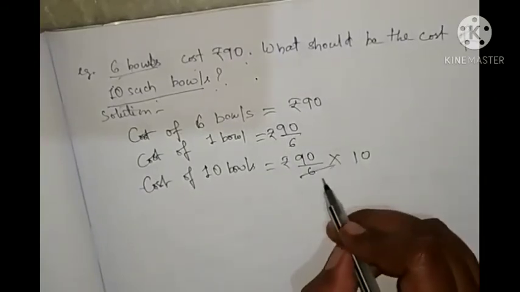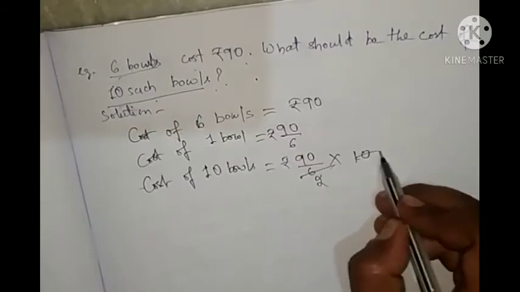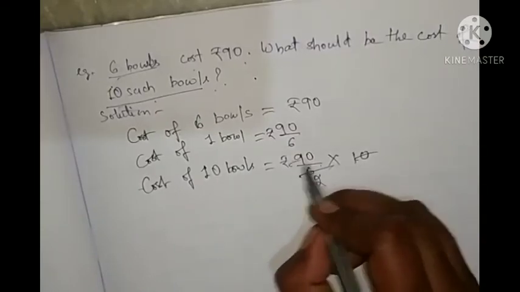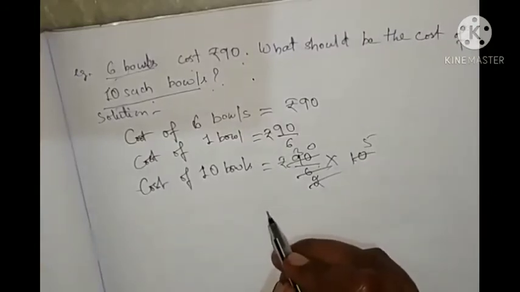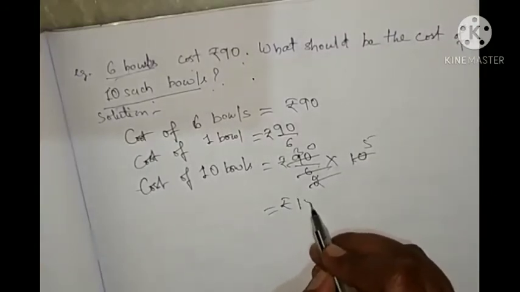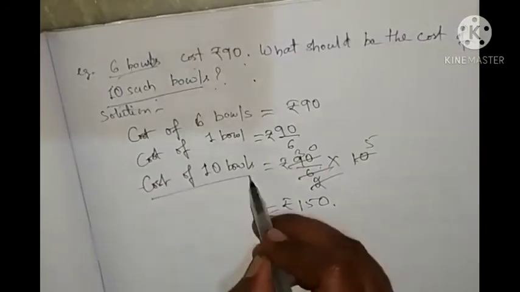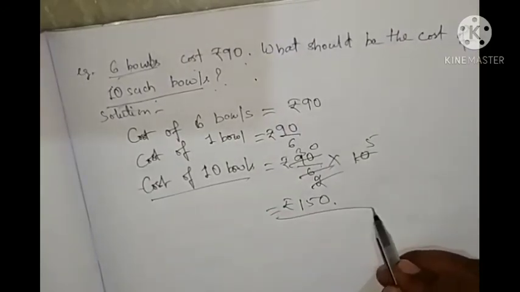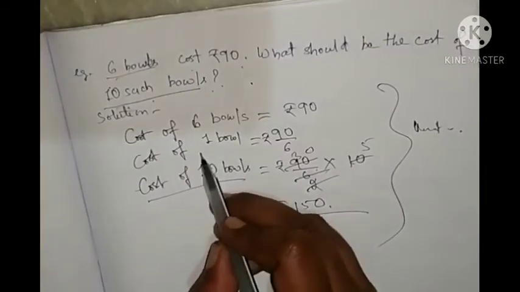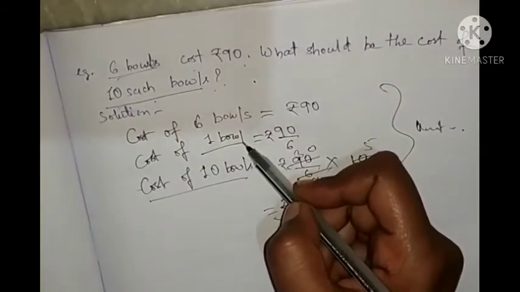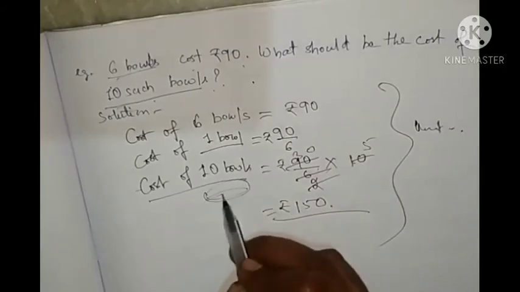Okay, then how much is this? 3 2s are 6. Sorry, 3 2s are 6. 30. 2 5s are 10. So this is how much? ₹150. So the cost of 10 bowls is how much? ₹150. So here we have done the unitary method. Means we have found out the value of 1 unit, then we can find out the value of the required unit.